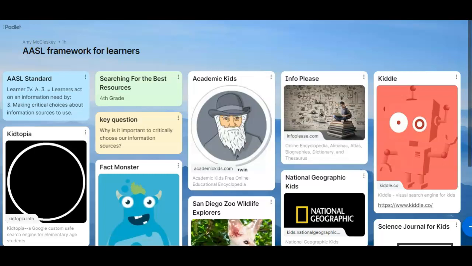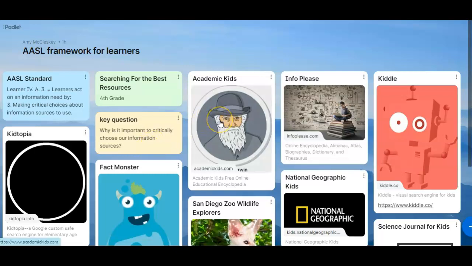So today, we are going to collaborate together on the topic of choosing the best resources for our research topics. And the question that I want you to be able to answer by the end of class today is, why is it important to critically choose our information sources? I want to go over some resources with you that you can use when you do your next research project coming up real soon in your class.